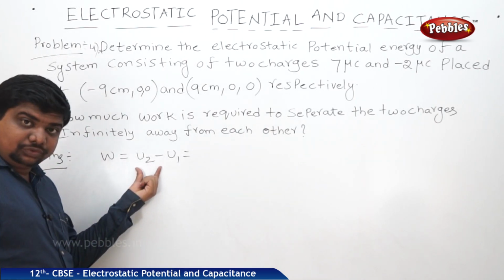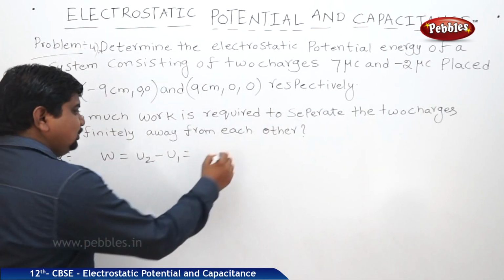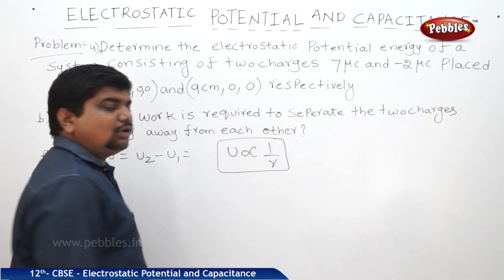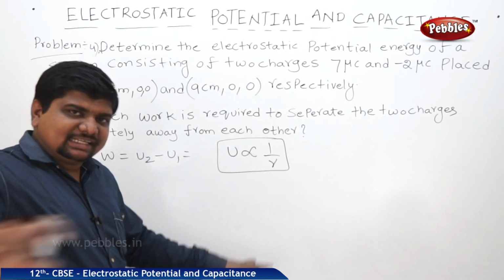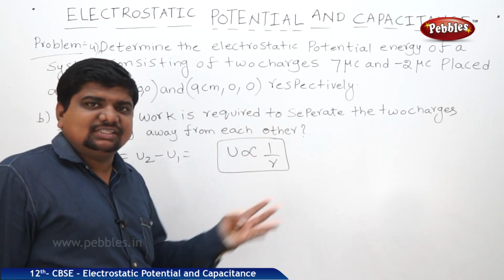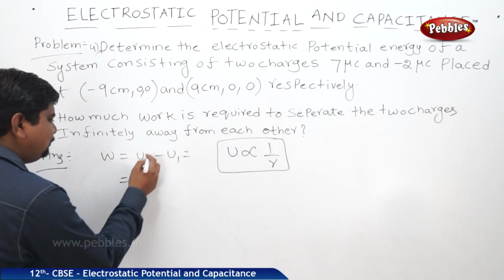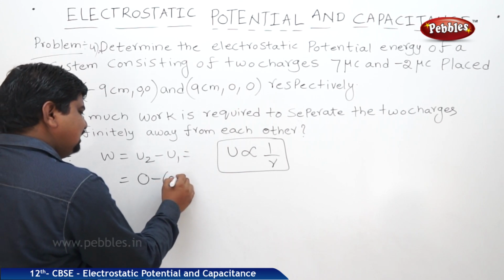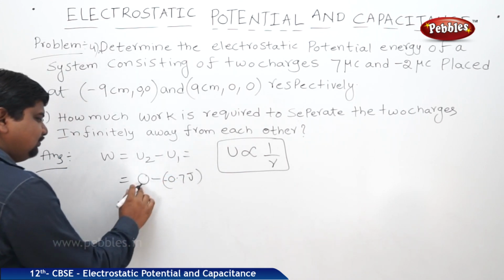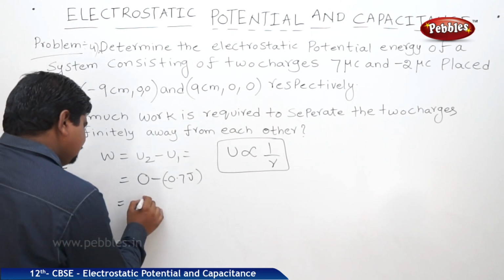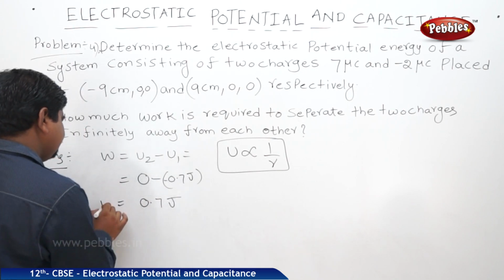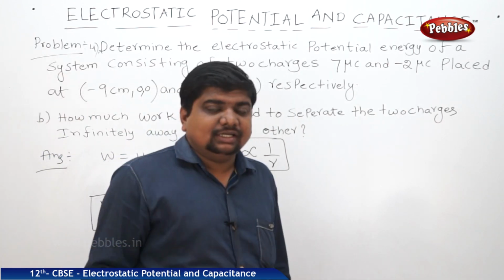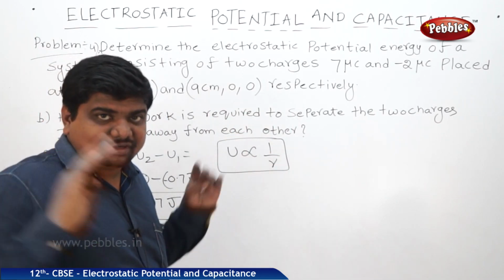But what is U2? What is the potential energy formula? It is 1 by R, inversely proportional to R. Here infinity is the separation. If it is 1 by infinity, what is it? 0. Therefore, the final potential energy is 0 minus the initial potential energy, minus 0.7 joules. Therefore, 0 minus of minus 0.7, that is plus 0.7 joules. This much work should be done to separate these two charges to infinite range.